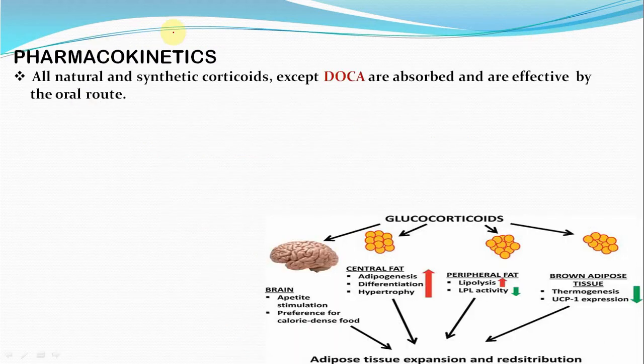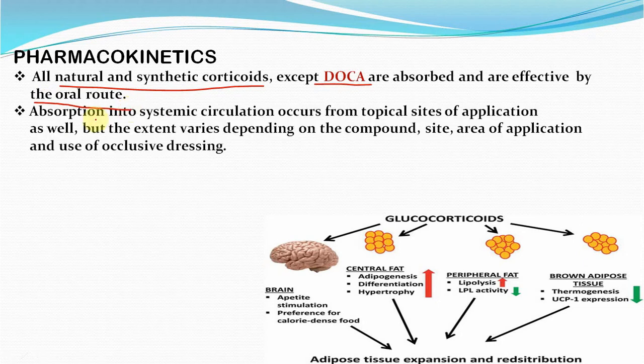Pharmacokinetics. All natural as well as synthetic corticosteroids, except DOCA, are absorbed and are effective by the oral route. Absorption into the systemic circulation occurs from the topical site of administration as well, but the extent varies depending upon the compound, site, area of application and use of occlusive dressing.